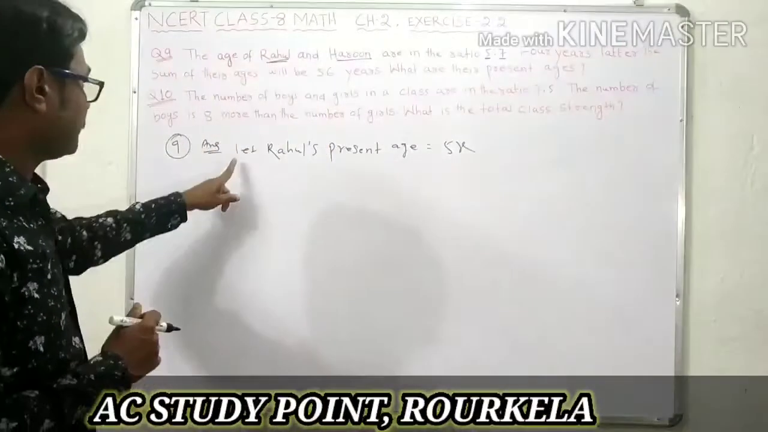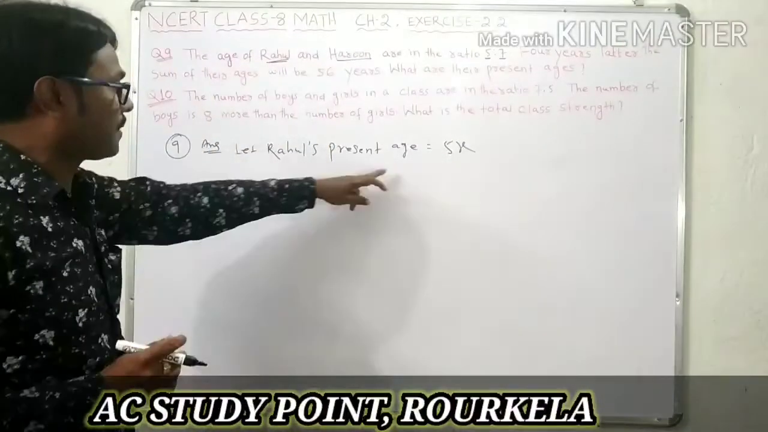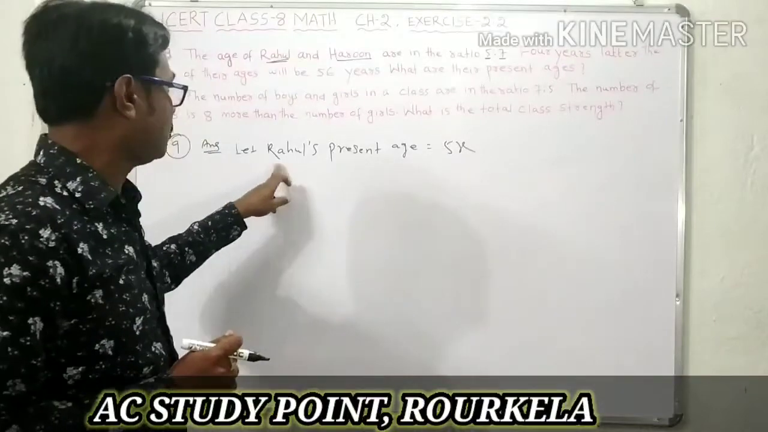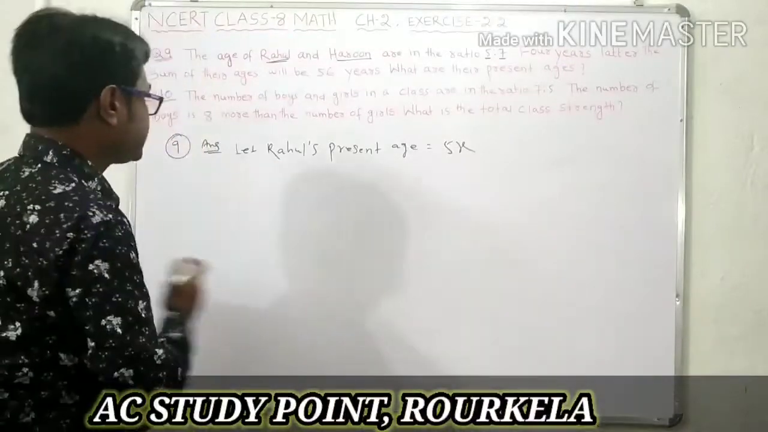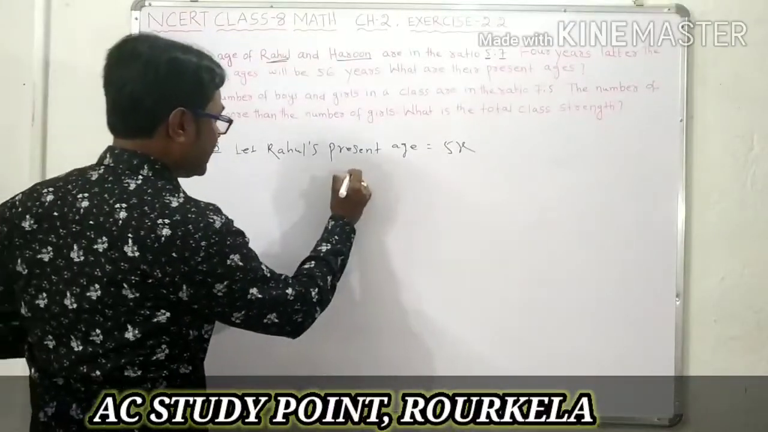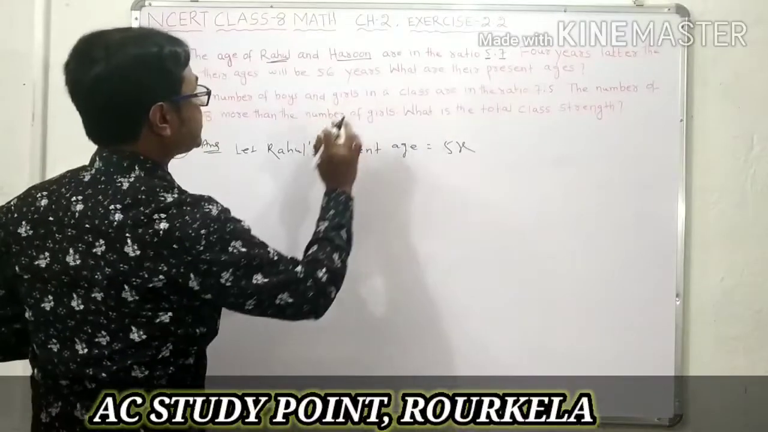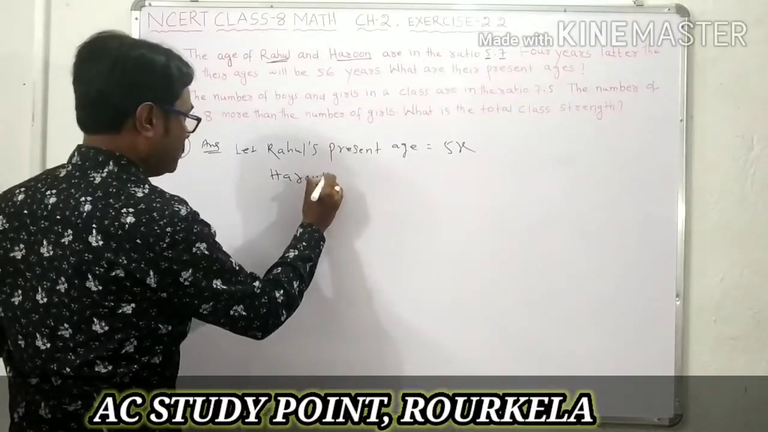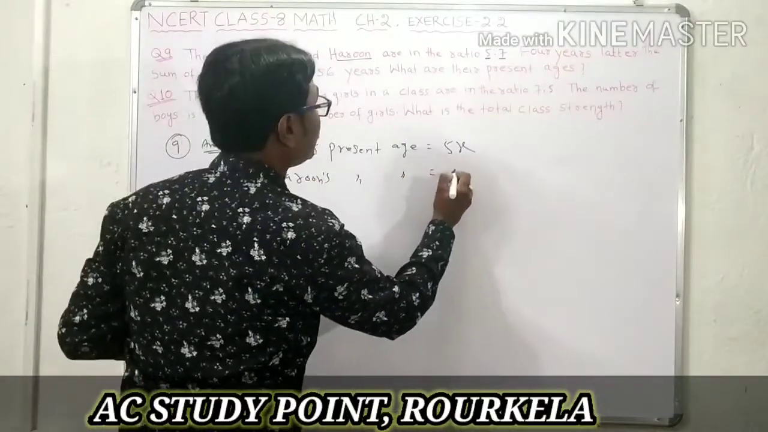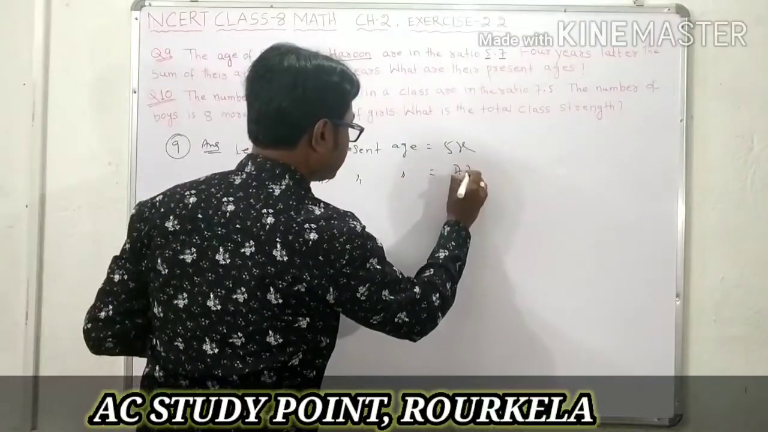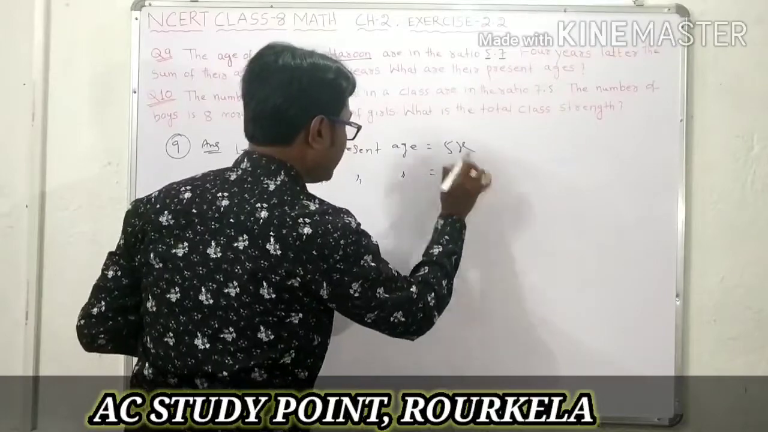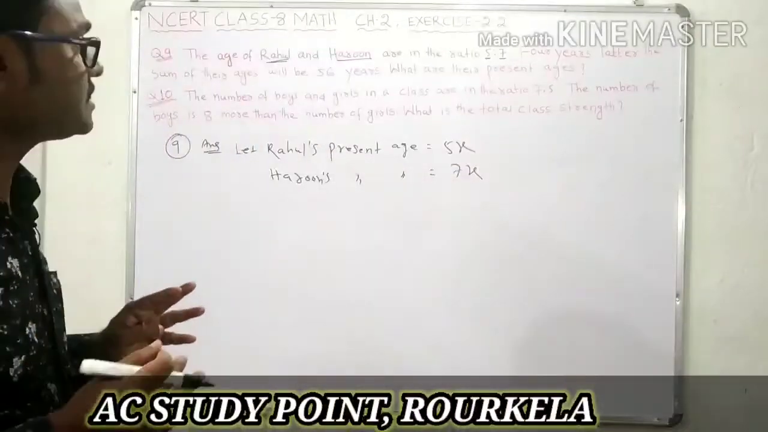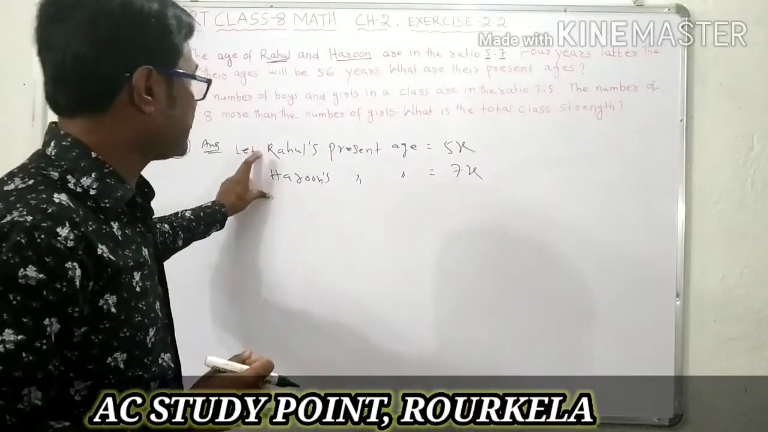So let Rahul's present age be 5x. In the same way, Harun's present age is equal to 7x. We have considered this, so these are the present ages.